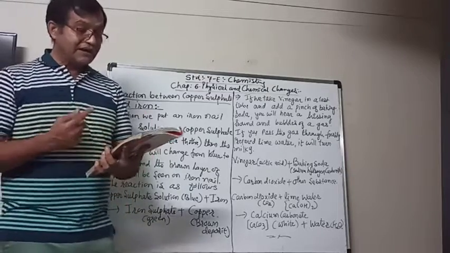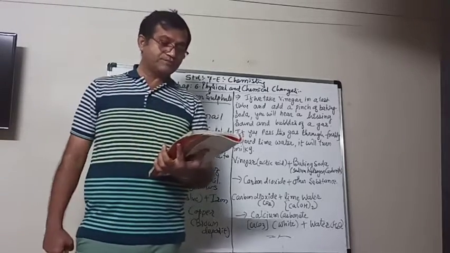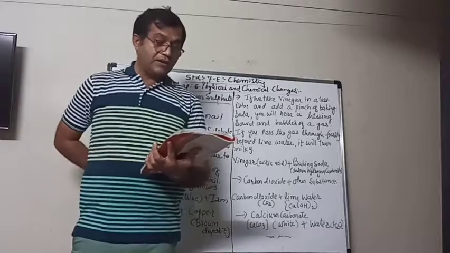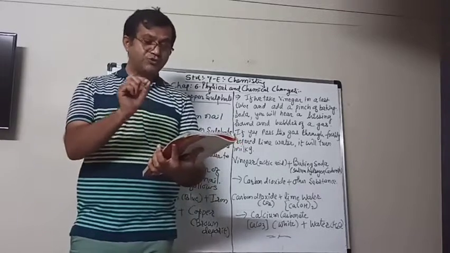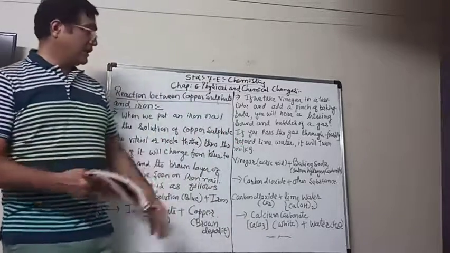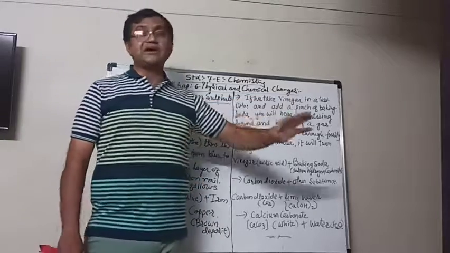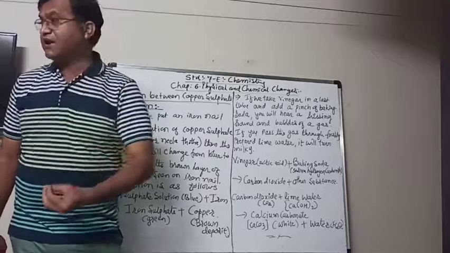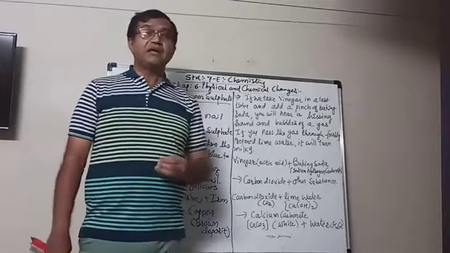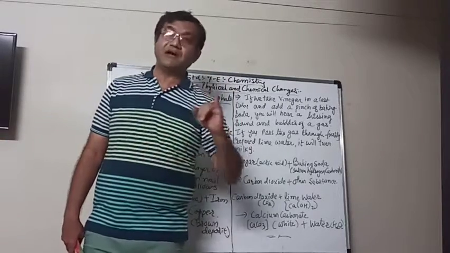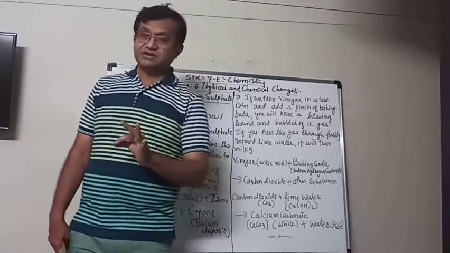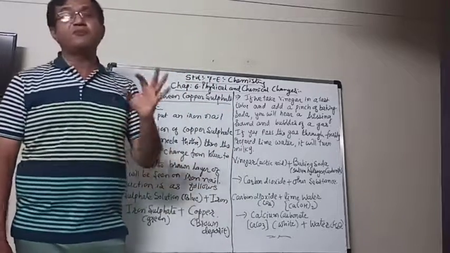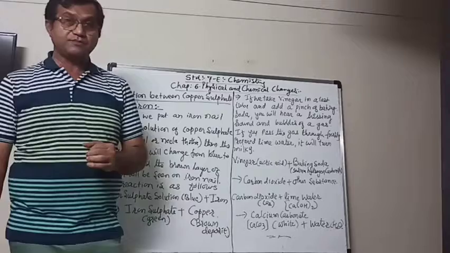Now let us take another solution. Take about a teaspoonful of vinegar. Now we have to understand another chemical reaction or chemical change that takes place with vinegar, acetic acid. The chemical name of vinegar is acetic acid.